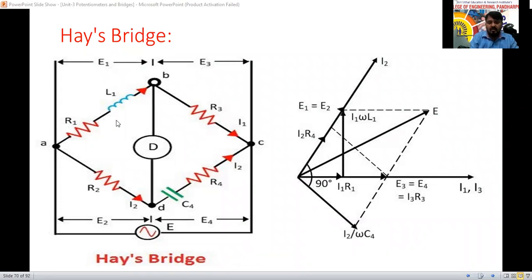So I1 I will consider as the reference current here now. I1 is completely drawn here. I1 and I3 are the same, because this is also I3 only. I1 and I3 are both the same. See here, at this condition, the voltage drop across the resistance R1 is in phase with the current here now.